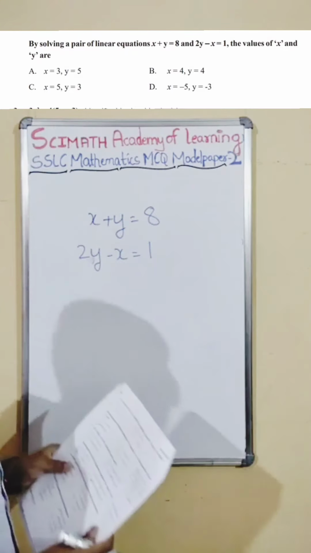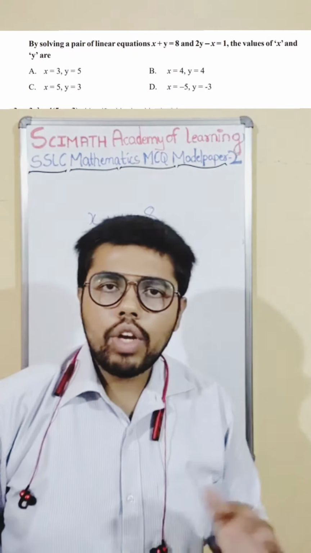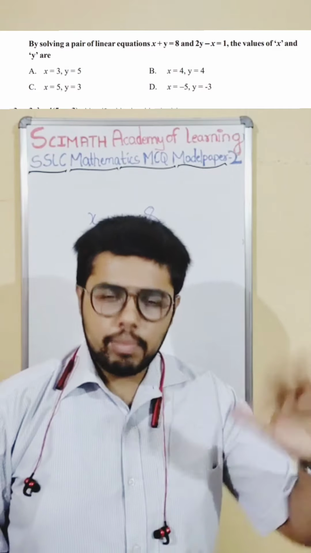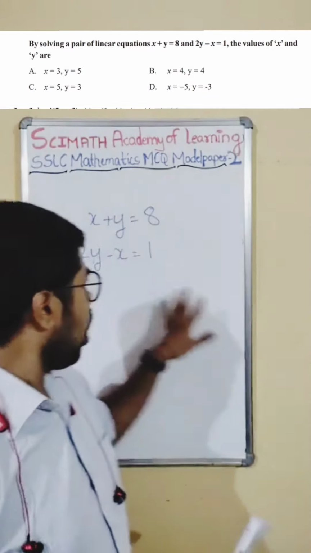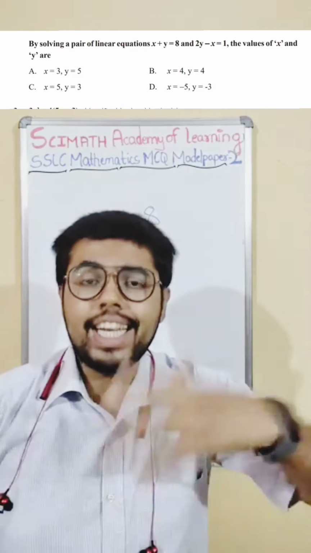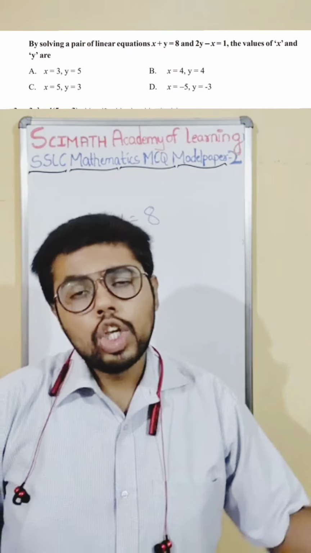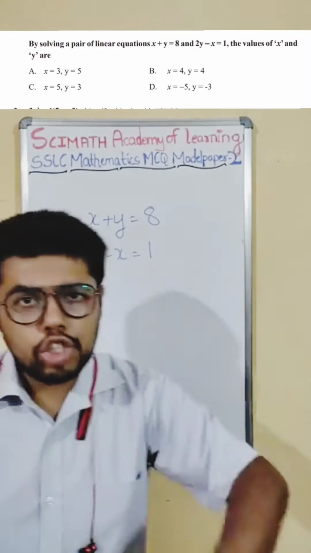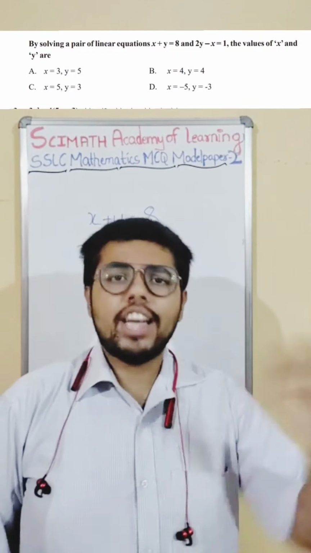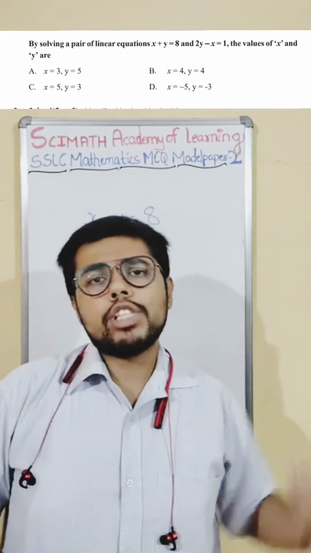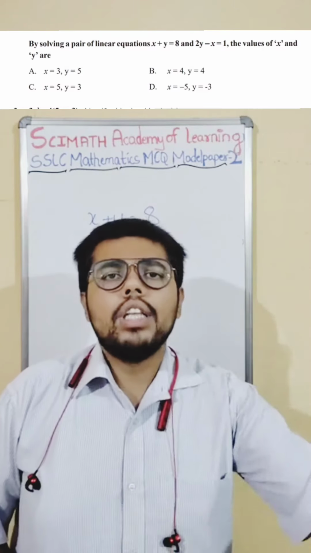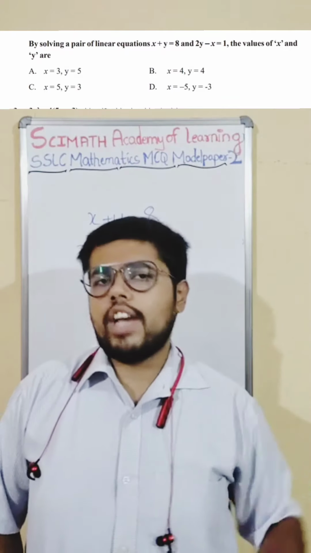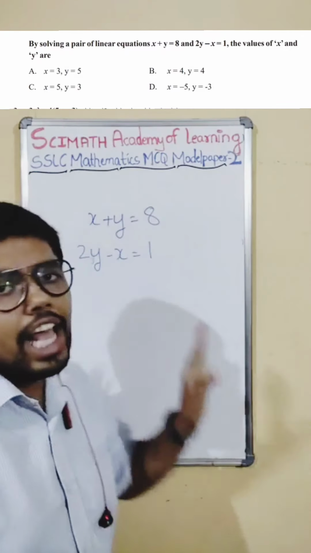Find the values of x and y. Earlier, one year back, when they had the full syllabus, we had 4 methods to solve a pair of linear equations: the elimination method, the substitution method, the cross multiplication method, and the graphical method. This year, since the syllabus was reduced by 30%, we learned only 2 methods: the elimination method and the graphical method. So let us solve this by the elimination method.